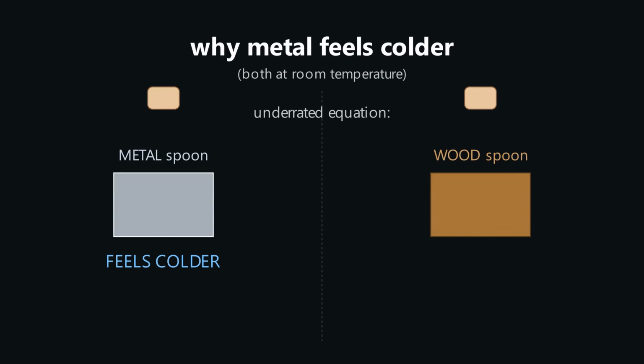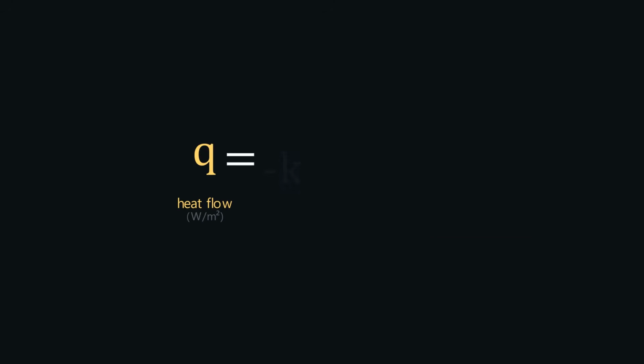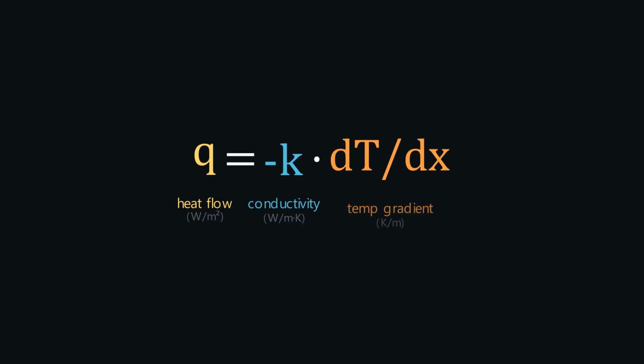The answer is one of the most underrated equations in physics, Fourier's law of heat conduction. This says the rate of heat flow, Q, equals the material's thermal conductivity, K, times the temperature gradient. The bigger K is, the faster heat moves through the material.